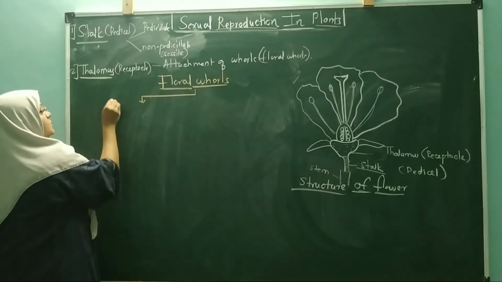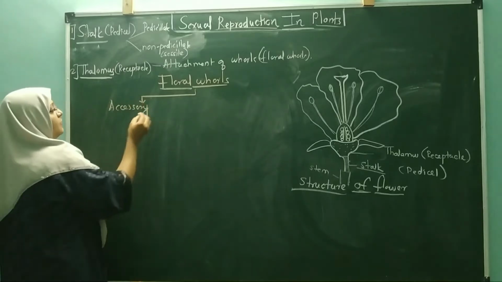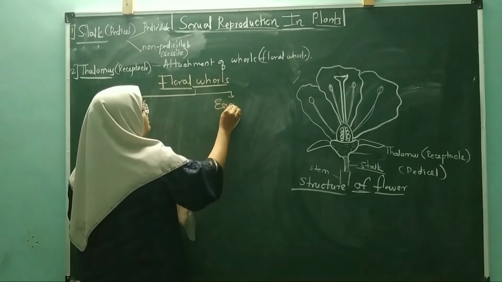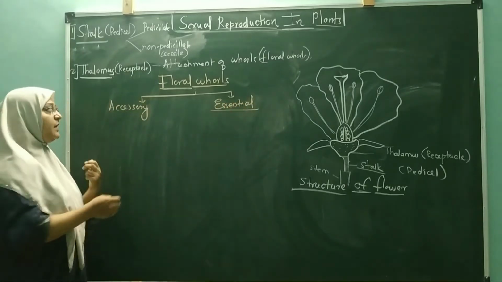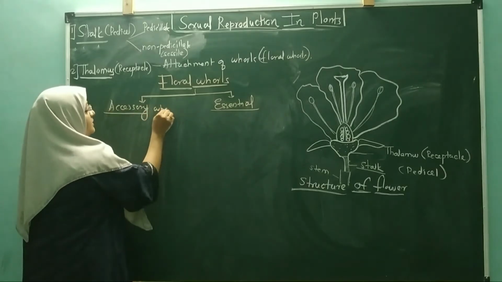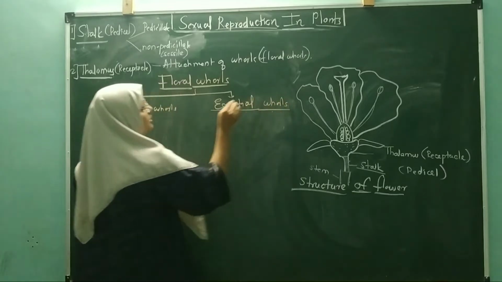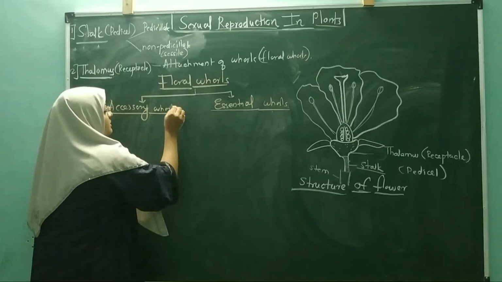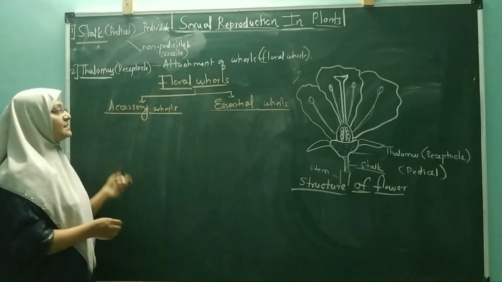The first one is called an accessory, or non-essential whorl, and the second is called an essential or reproductive whorl. So we have two types of floral whorls: accessory whorls and essential whorls. So what are the accessory whorls?